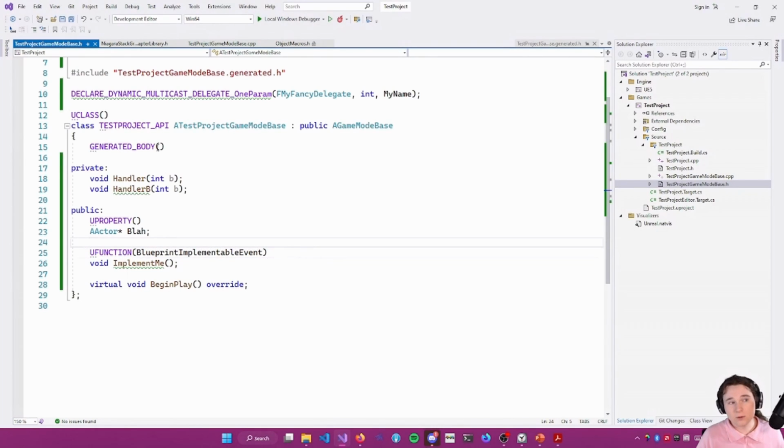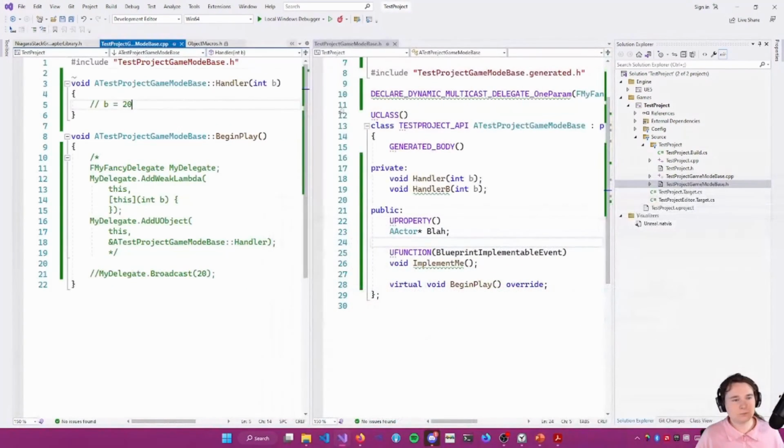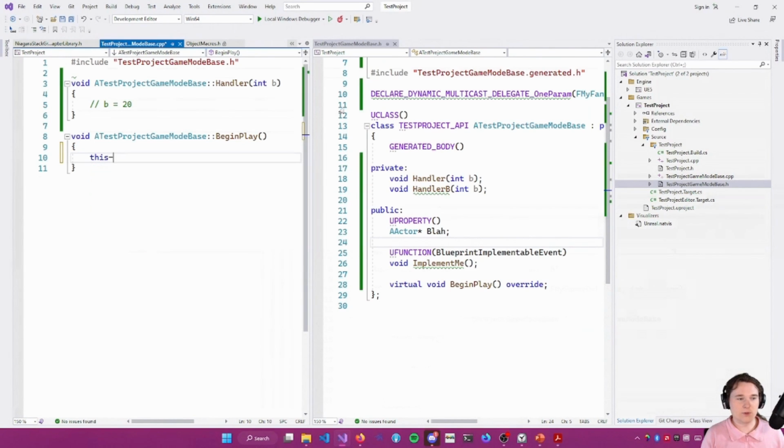And then in our C++ code, let's say we just go in here and we say, cool, I want to call this ImplementMe, right? And then this would call into the blueprint code that we've defined in our base class, and it all just sort of works.